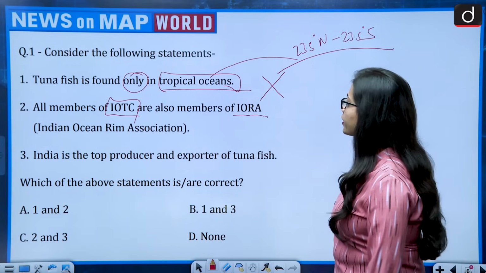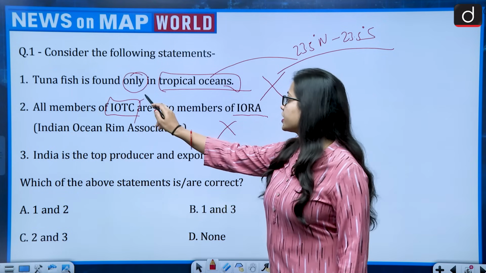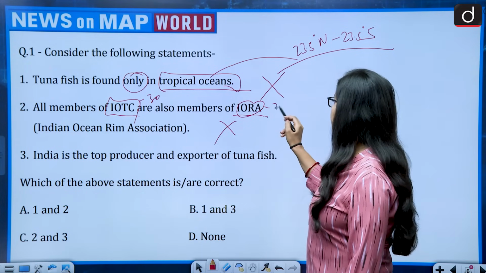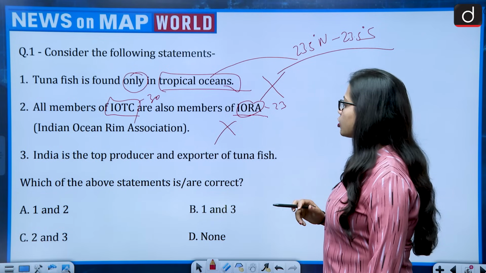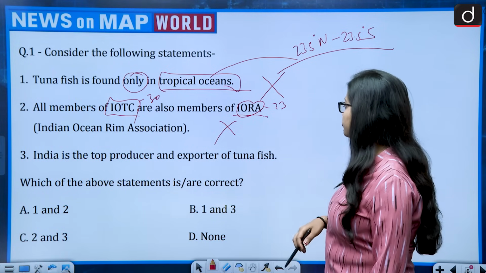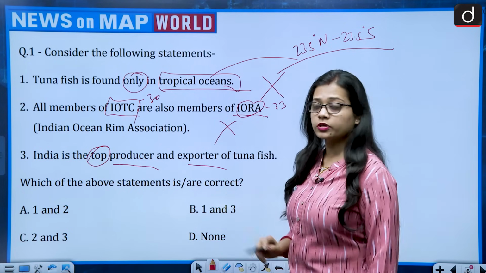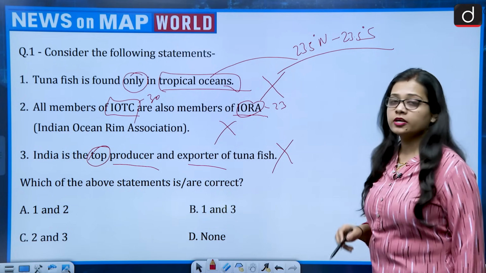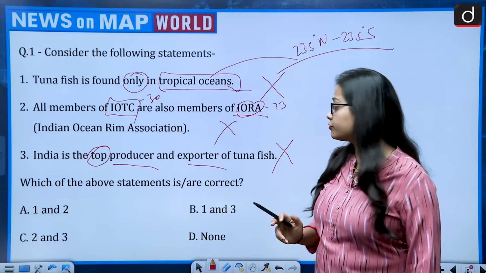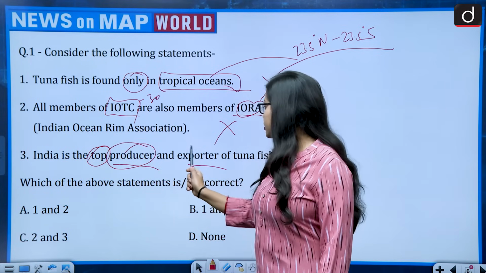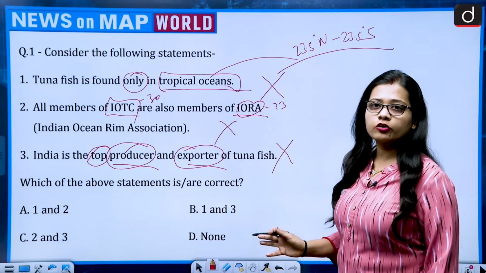So all members of IOTC are also members of IORA. This becomes wrong. It has 30 members. It has 23 members. Then third statement, India is the top producer and exporter of tuna fish. Top, it means highest. Producer and exporter both. Then this statement is wrong, because India is not even part of the top 5 either of producer or exporter of tuna fish. So India is not even a part of top 5.